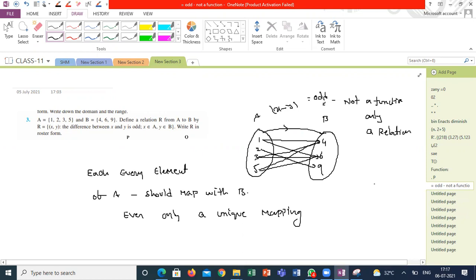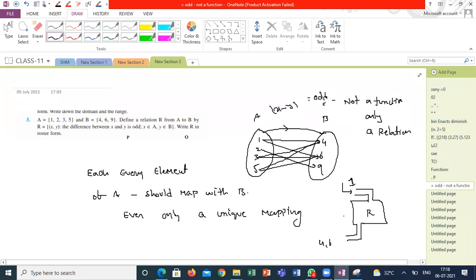That means, in general language, if this is like a machine, here if I am substituting 1, this machine, if this machine is a relation, if I'm sending 1 inside, it will give 4, 6.